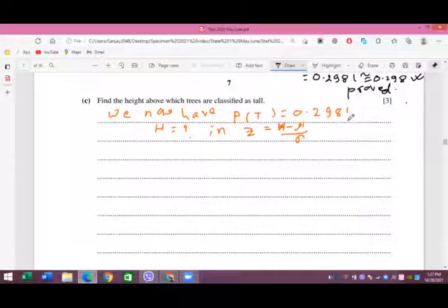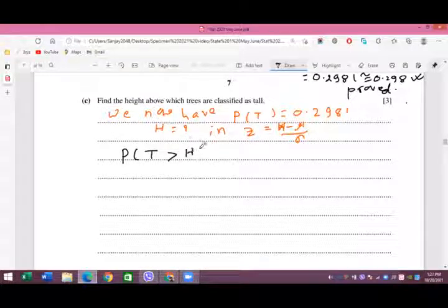So let's go further from here. PT is bigger than h, because we are not using the greater than or equal to sign here, because the equal to sign must be for the trees of size medium. So the tallest trees must have some height bigger than that of medium sized trees.